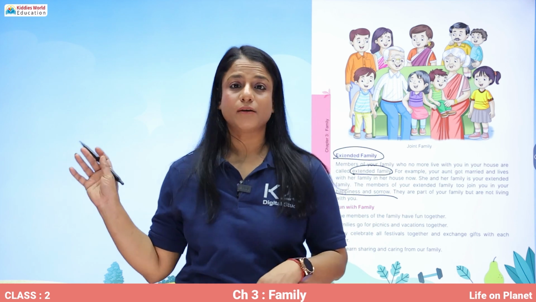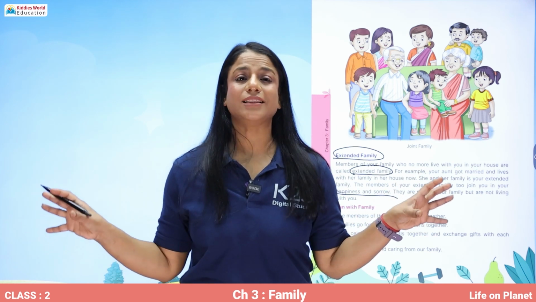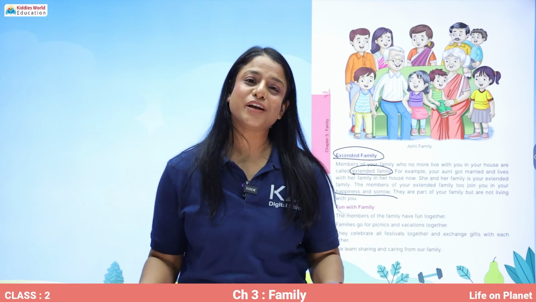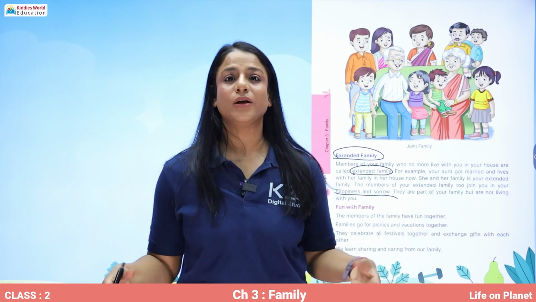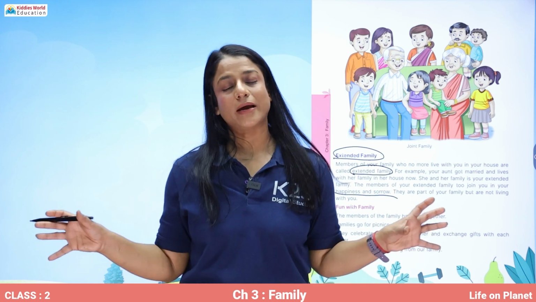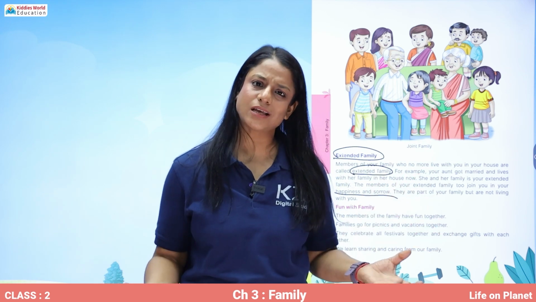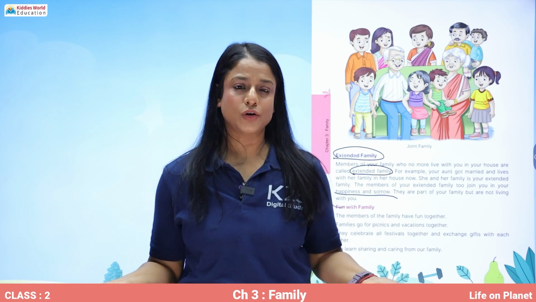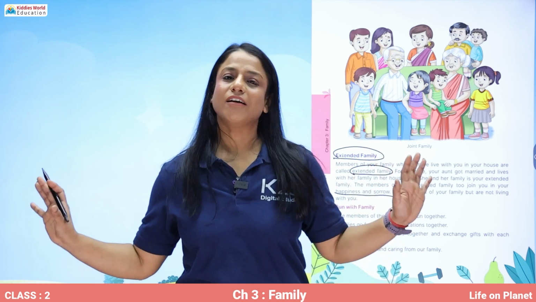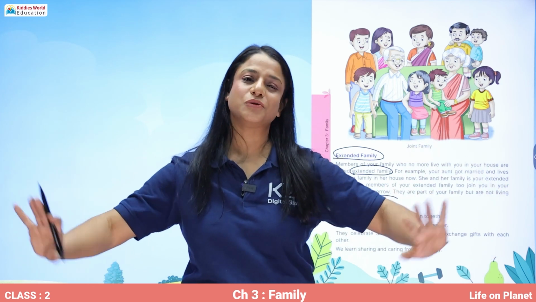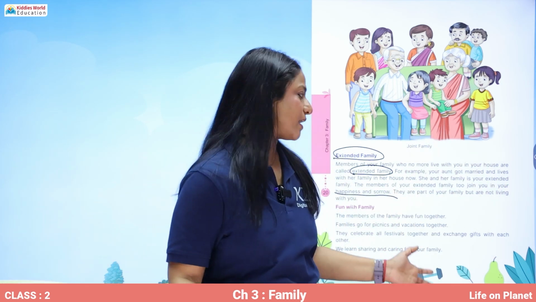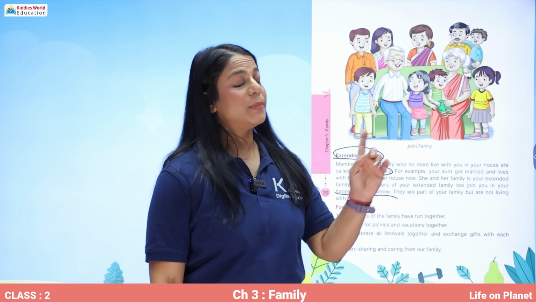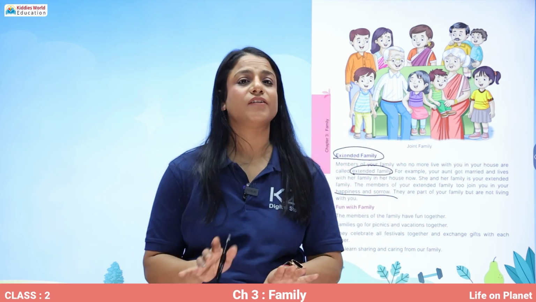So the members of the extended family, they are very closely related to us, and in our celebrations they join us too. Even in our sorrow they join us too. When someone falls sick, they come and take care of your family members. They are very close to you, but they do not live with you, and they are your extended family. So they are part of your family but are not living with you.